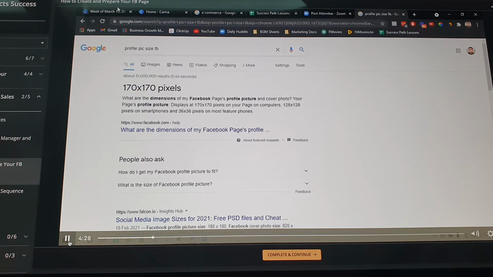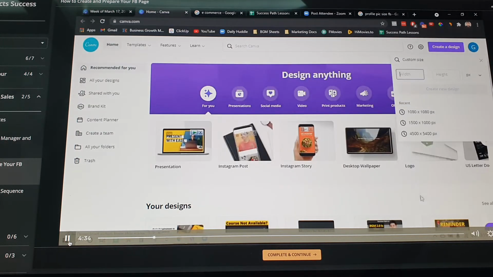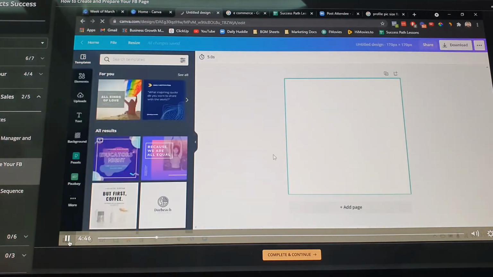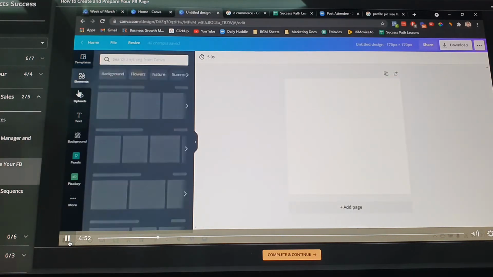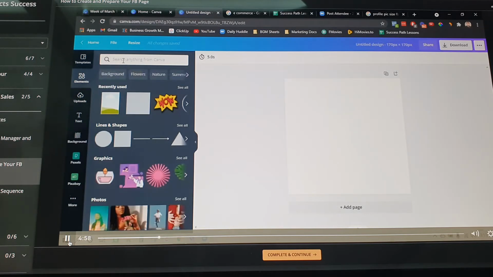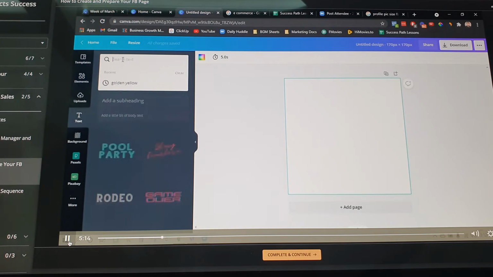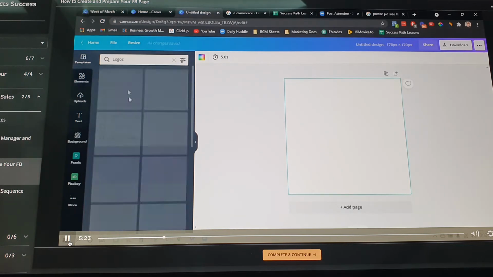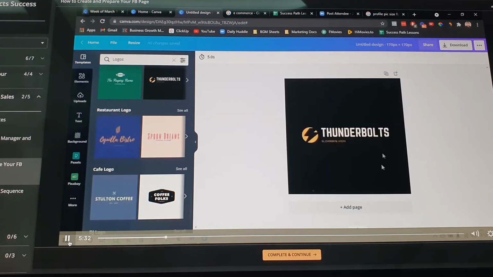So ito yung computer natin. So check out create design and then custom size, so 170 by 170. So ito na siya. And then, see, create ang logo for my business. It's very simple lang. Ito na. Logo so okay na. Check ang logo.